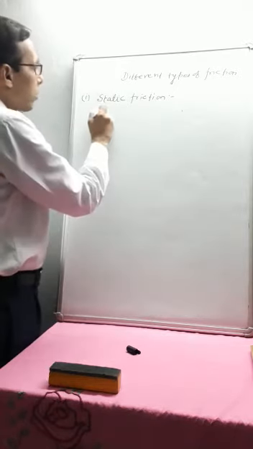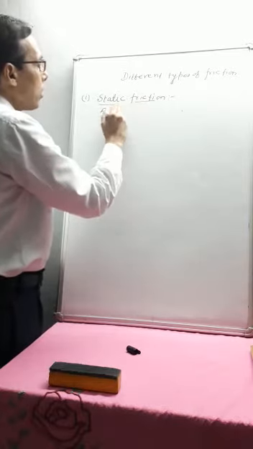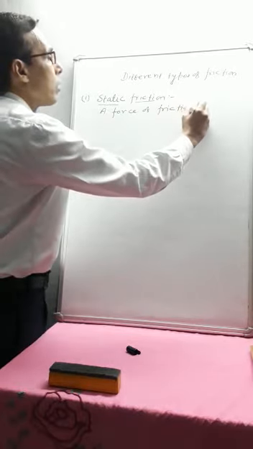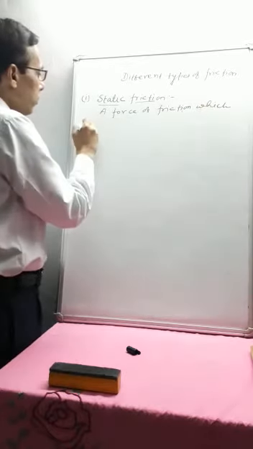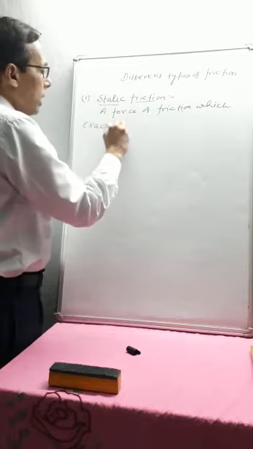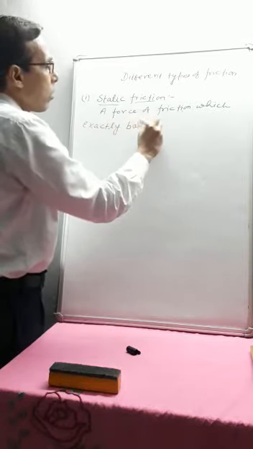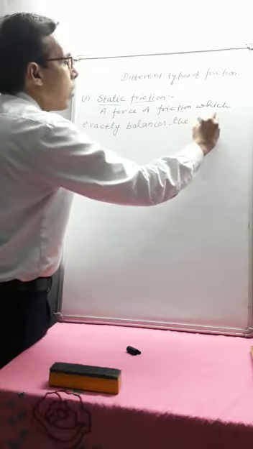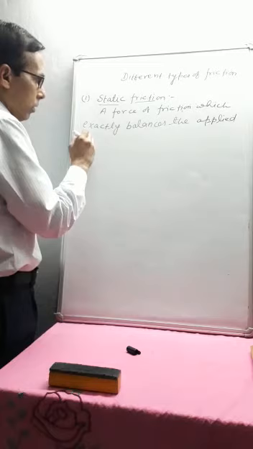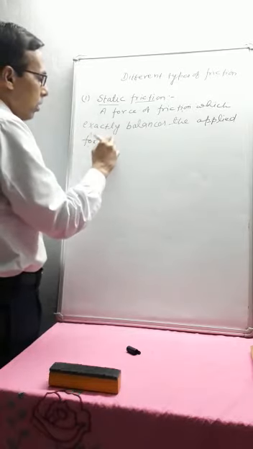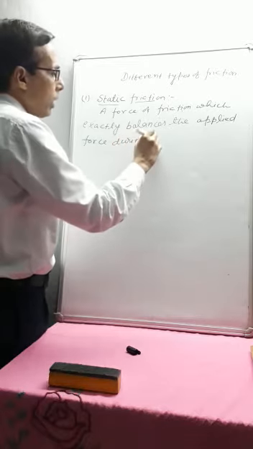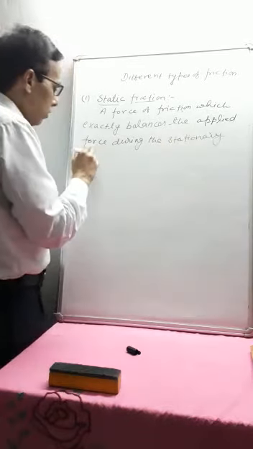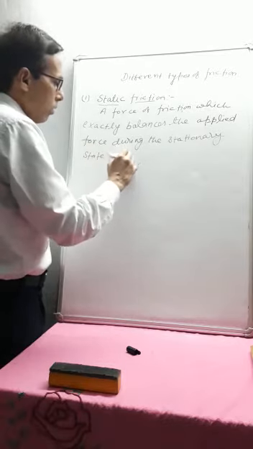What is static friction? A force of friction which exactly balances the applied force during the stationary state of the body.